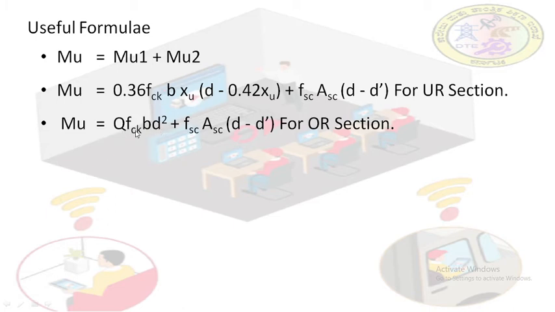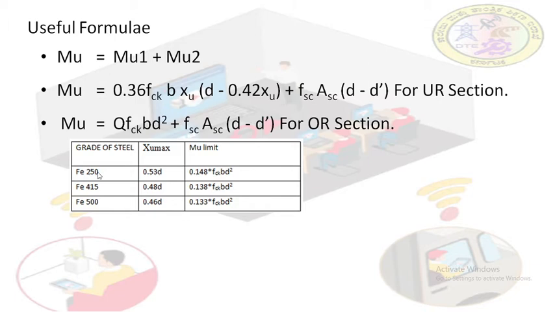This Q value I will give you. For fy it varies for different grades of steel. For fy equal to 250 Newton per mm square, Mu limit is 0.148 fck b d square. This is the Mu limit formula. So Q here is 0.148. For fy equal to 415, Q value is 0.138.